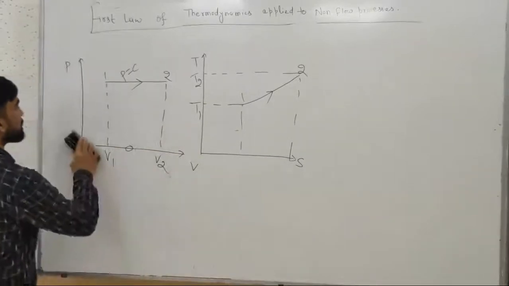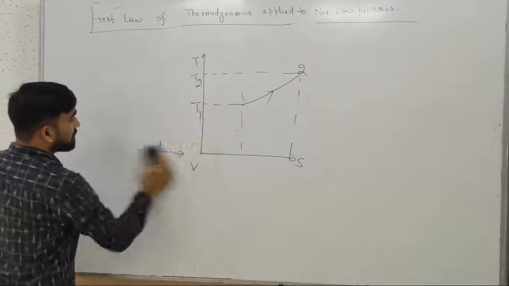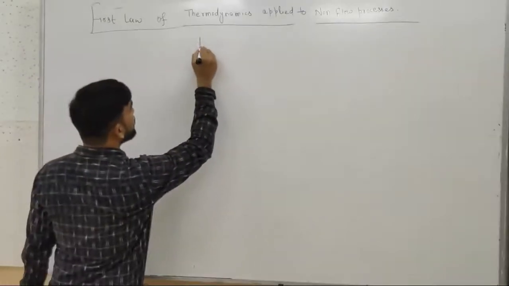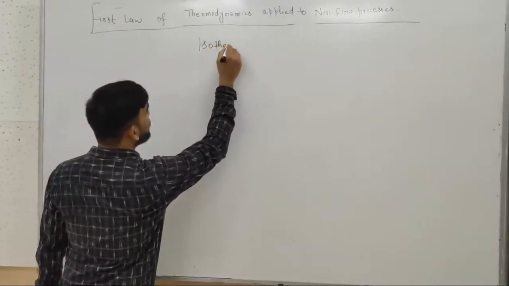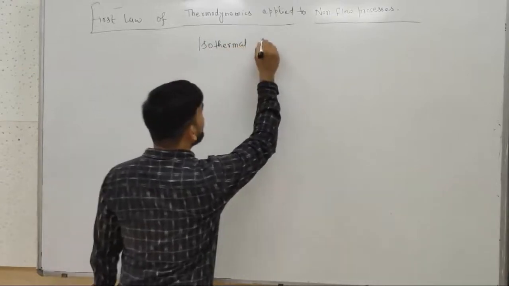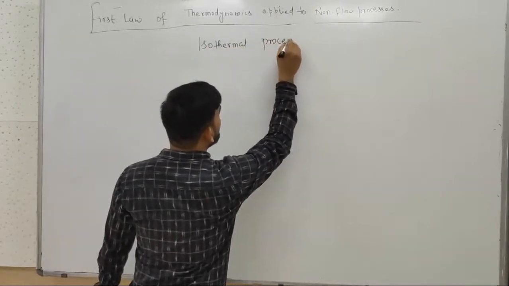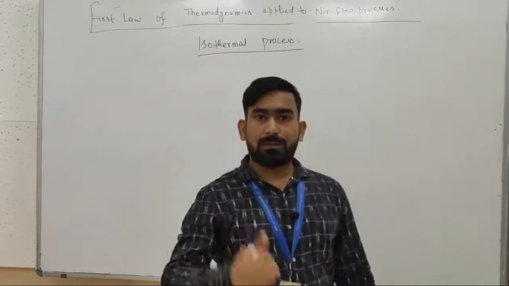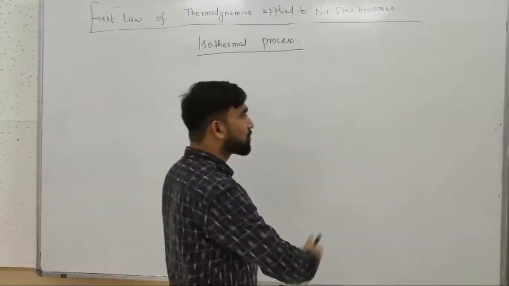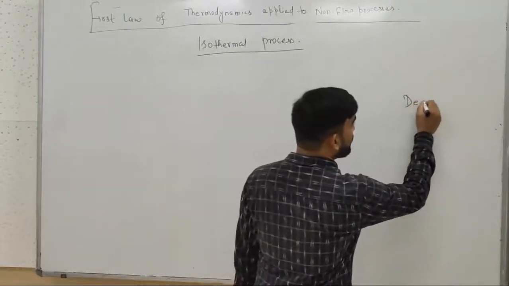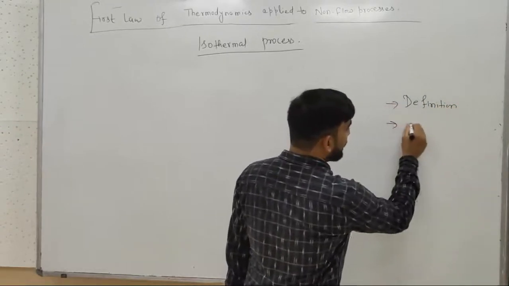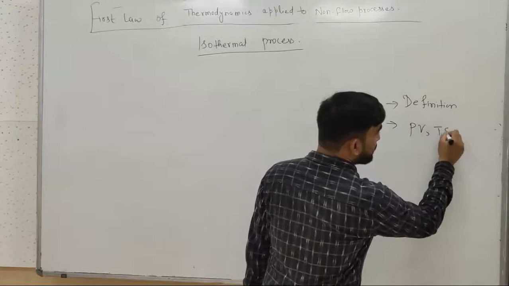We can draw all these values in case of constant pressure. But today we will see the constant temperature process, or isothermal process. What is isothermal process? Our pattern, which we follow in case of all the processes, is that first of all we will see the definition, and then the PV-TS diagram.